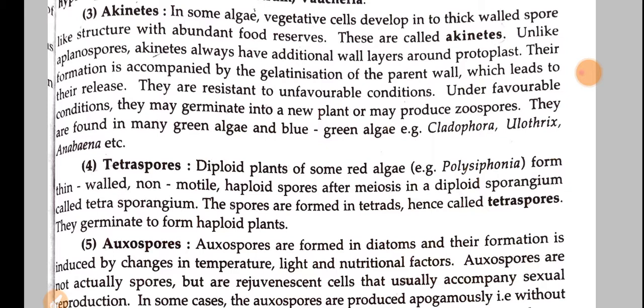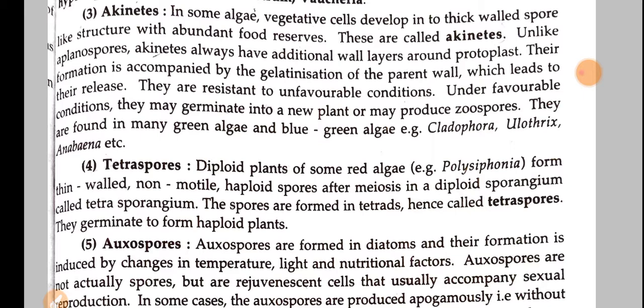So the gelatinization of the parent wall will occur, due to which these akinetes will be released, and they are resistant to unfavorable conditions, and during favorable conditions they will germinate into a new plant, and these akinetes may also produce zoospores. Okay, so they are found in many green algae and blue green algae. Examples: Cladophora, Ulothrix, and Anabaena.